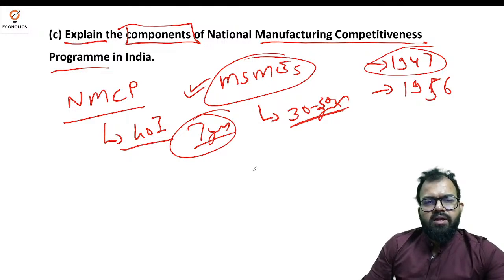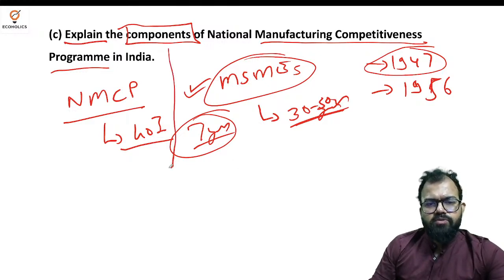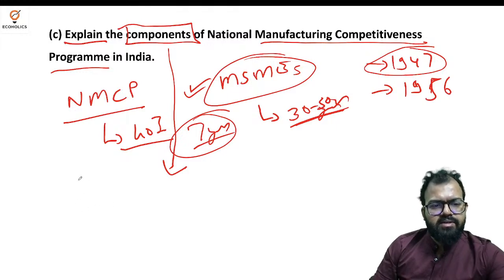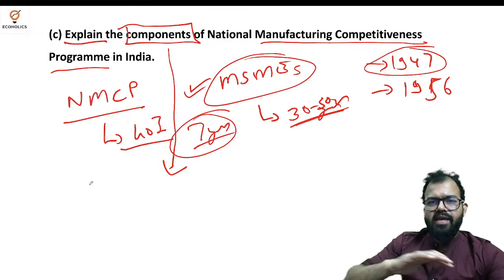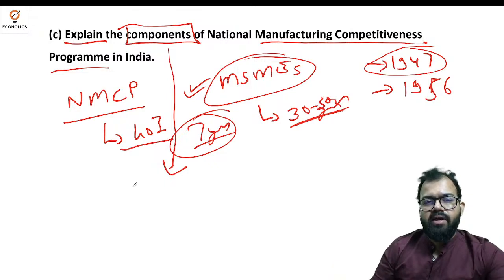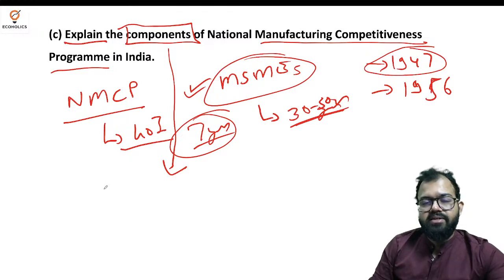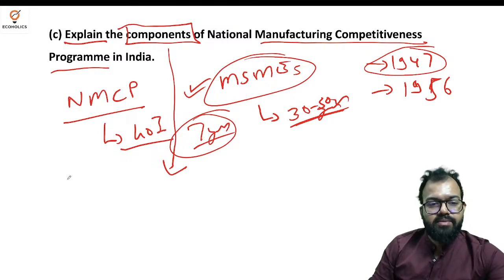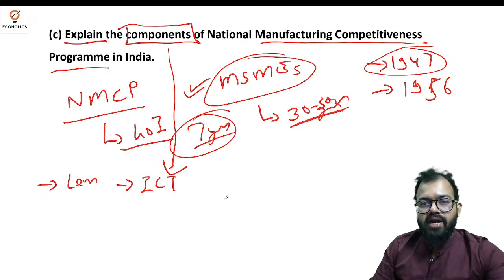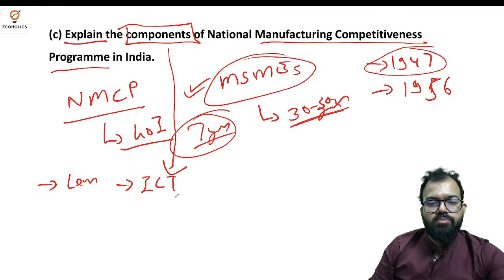Now, coming to the question of the components, MSMEs need some kind of facility, because FDI came on a large scale in 1991 and is still coming. Almost 35 years, we have introduced reforms, and still MSMEs are struggling. So for them, they have provided a lean manufacturing competitiveness scheme. Another is promotion of ICT, because they are technologically not adaptable. Information and communication tools are one of the missing components.